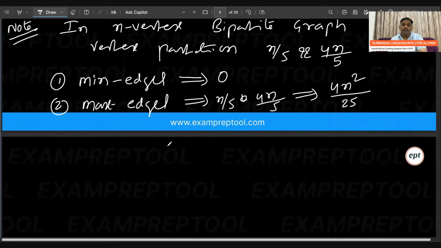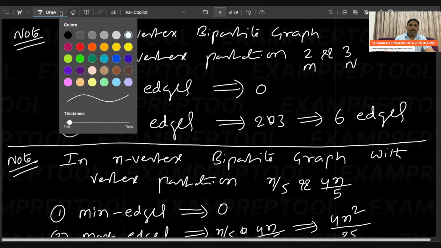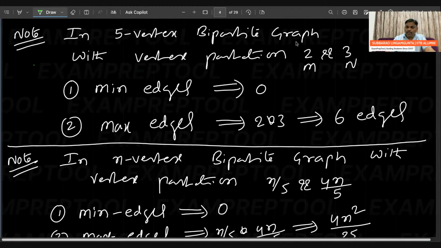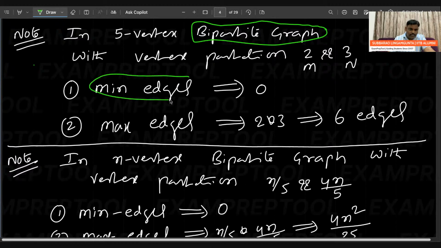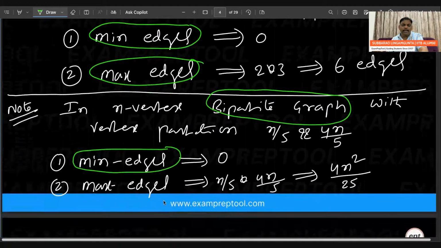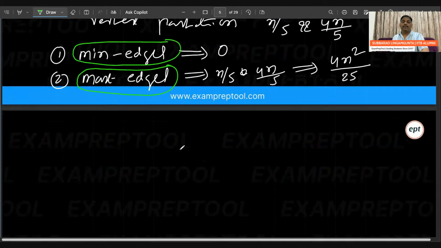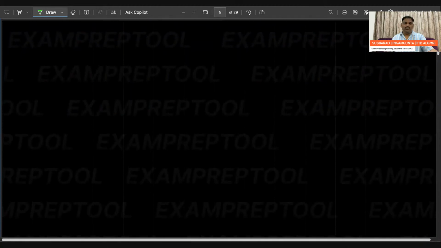Everyone listen. Remember, nowhere in these two notes did I use a complete bipartite graph. I am talking about a bipartite graph. When I say bipartite graph, then you will get the minimum edges and the maximum edges. If I say it in some other way, there is no minimum, there is no maximum. If you want, you can check.